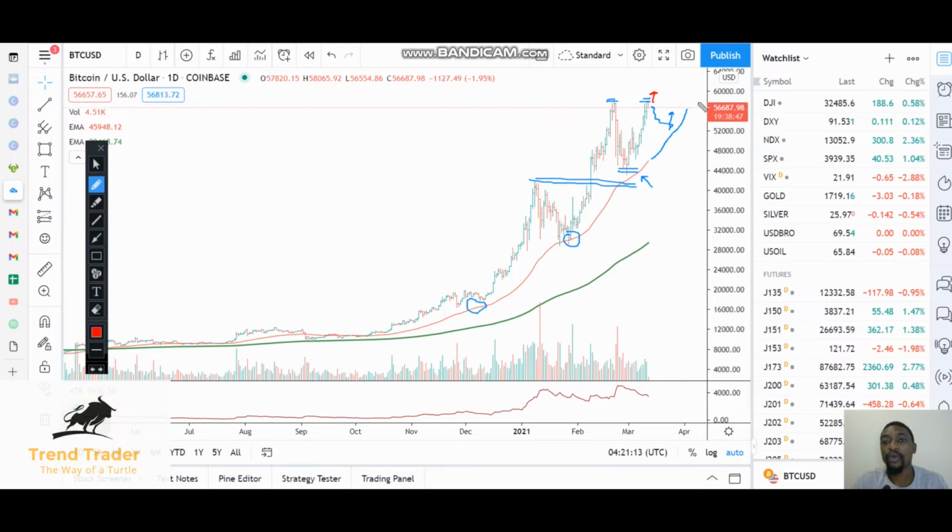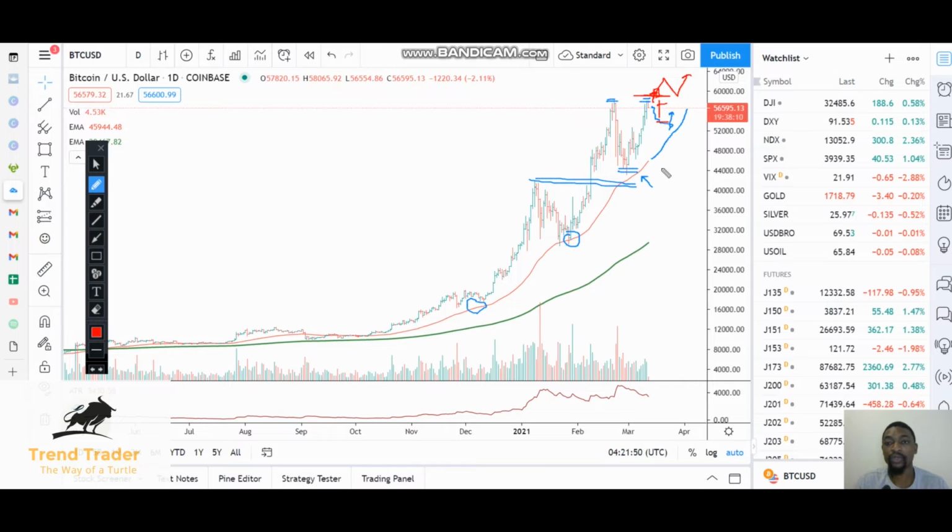So what we're going to do is have a buy stop order somewhere here above 57,000, just in case Bitcoin closes above this level. Then we can take a position with the stop below this level. Then we'll just use the R value to calculate our stop level, and then keep the trade moving higher. And if the buy stop is hit, we wouldn't be surprised if there was a breakout, maybe a breakout retest, and then Bitcoin continues trading up.